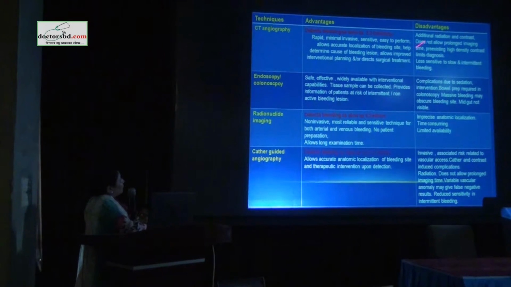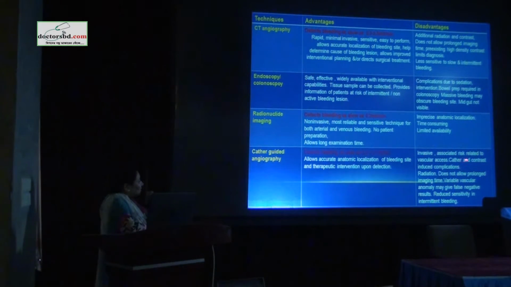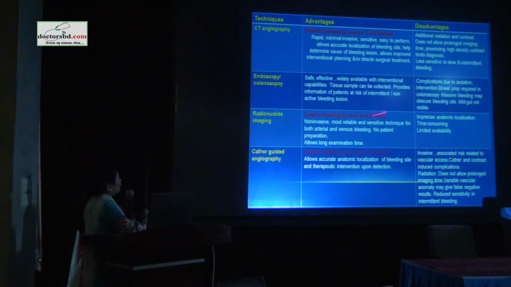The radiation dose obviously is less in CT angiography compared to catheter-guided angiography, which is invasive, high dose radiation, and takes prolonged time because exact localization might not be possible. Apart from endoscopy, whose advantages we all know, the radionuclide scan also comes into the radiology department.